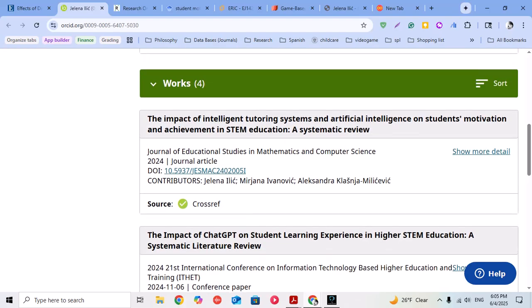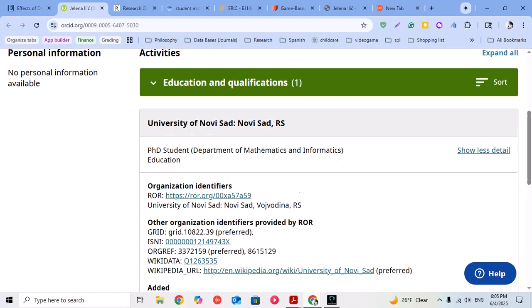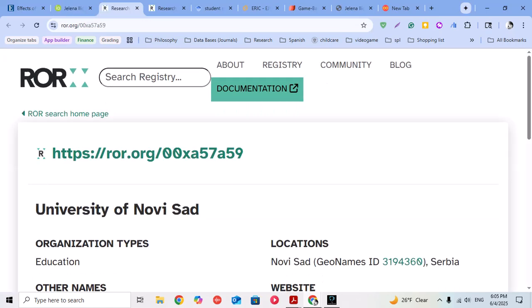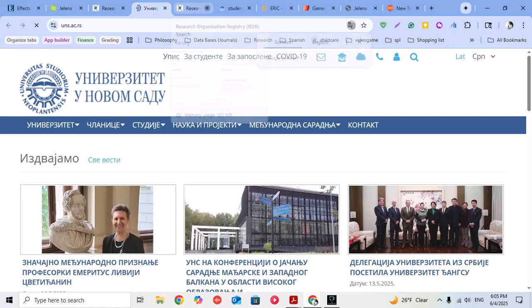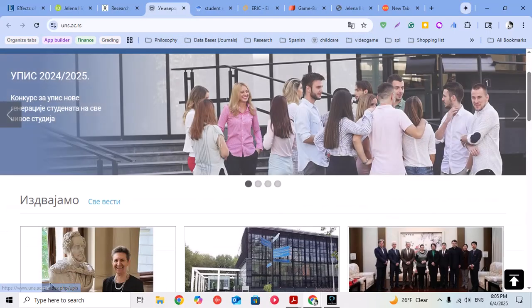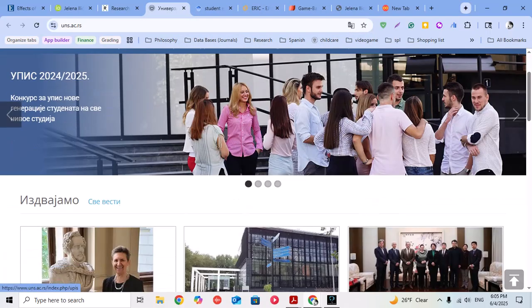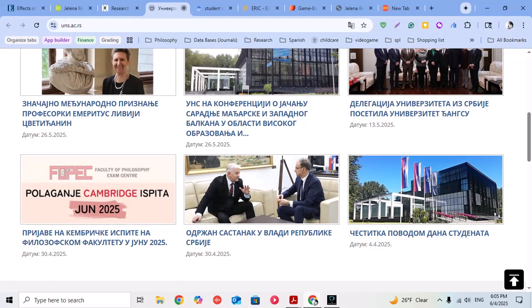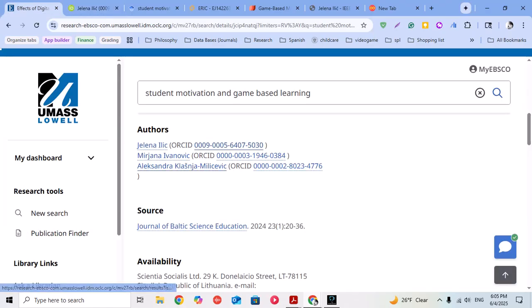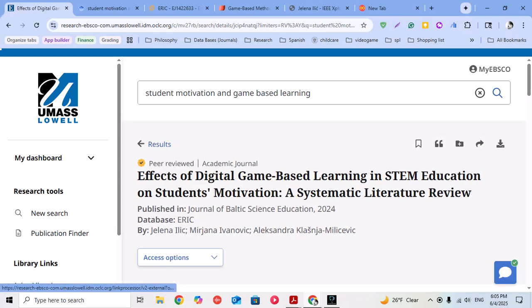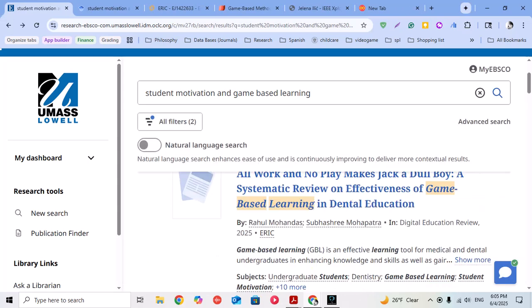Let's see. Oh, here, show more detail. Yeah, so if I click on this link and I go to the university, here's the university's website. It's all in Serbian. I don't know what any of this says, so that makes it tricky sometimes to assess the credibility of the credentials of the authors. So that's a challenge that I found, and I can show you here too.